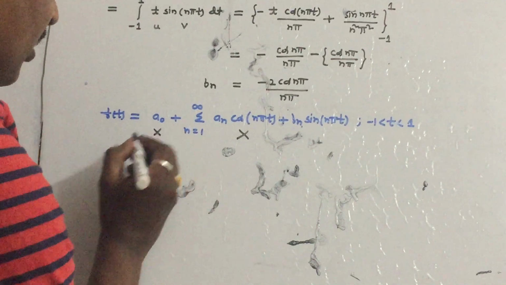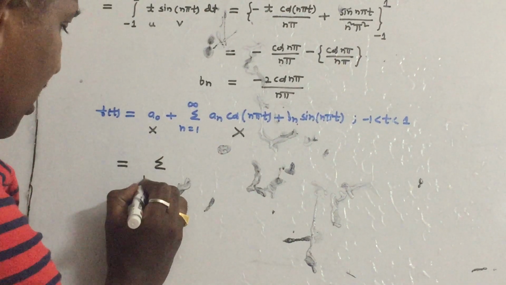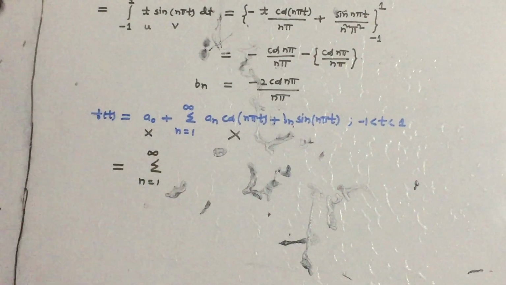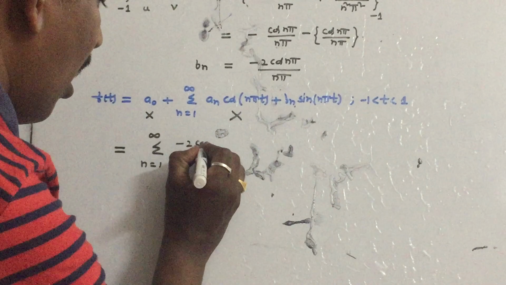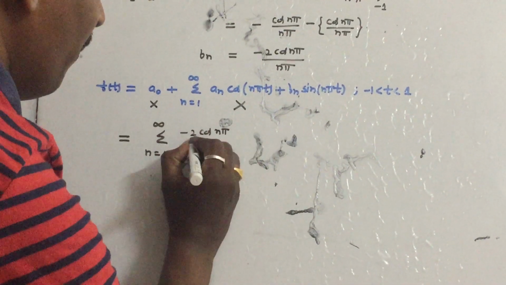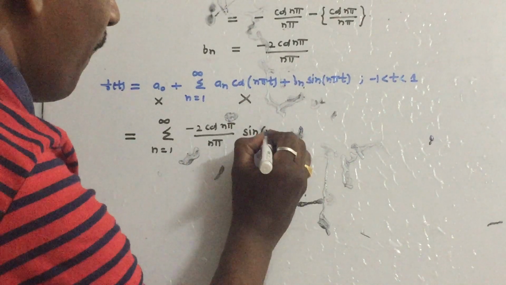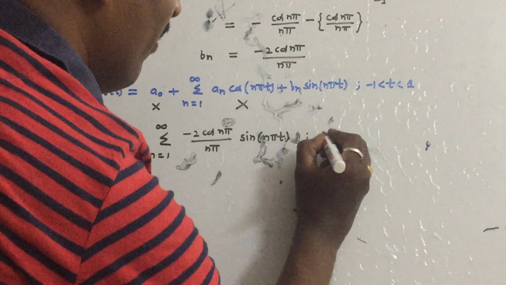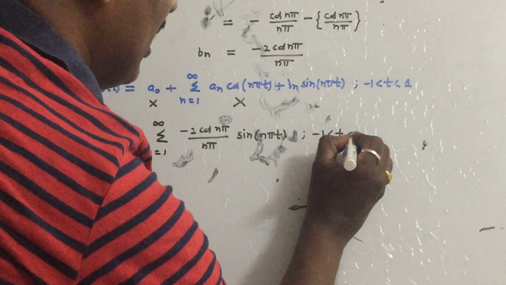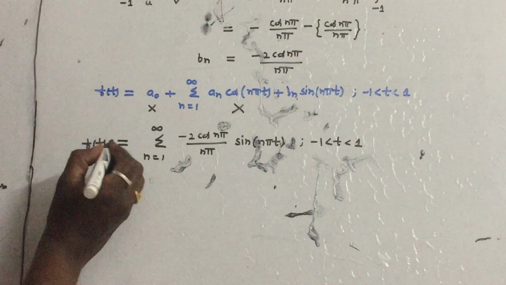The average value which we got is 0. Just substitute summation n equal to 1 to infinity with the Bn value, minus 2 cos(nπ)/(nπ) into sin(nπt), in the interval -1 < t < 1. So this is your answer for f(t).